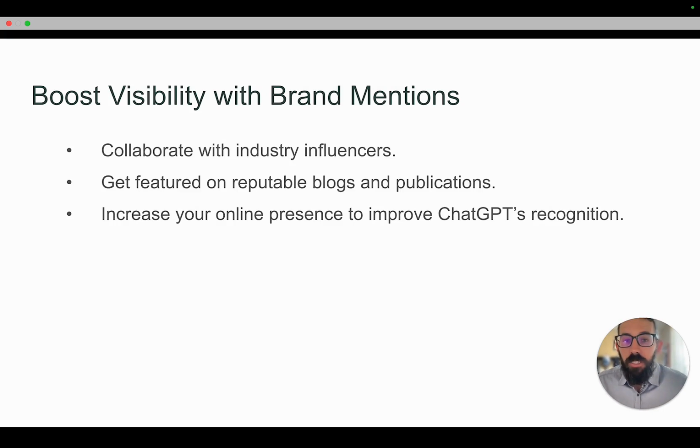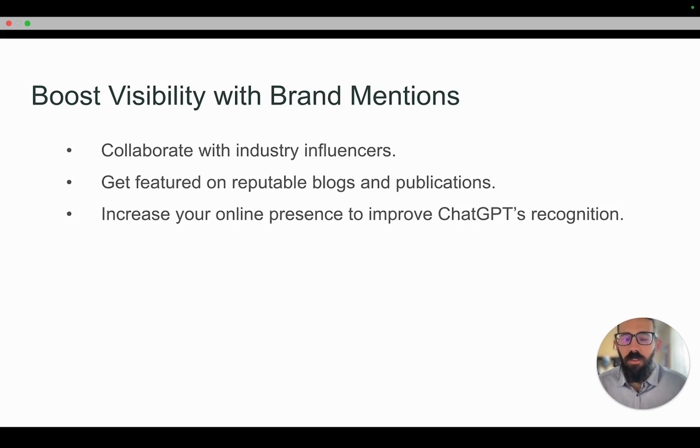Next, boosting visibility with brand mentions. One thing that we're seeing is that in a ChatGPT response, it will show you its citations and its sources and where it's finding information. And a lot of times, as opposed to just, hey, this was at the top of Google, it's referencing other authoritative sites. And so PR, I think, is going to matter more and more. Your brand being known is going to matter more and more.